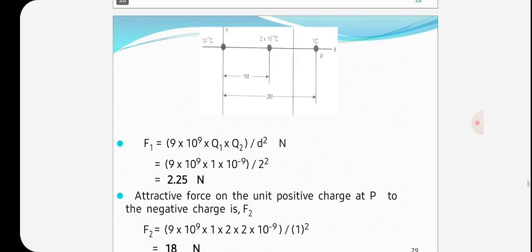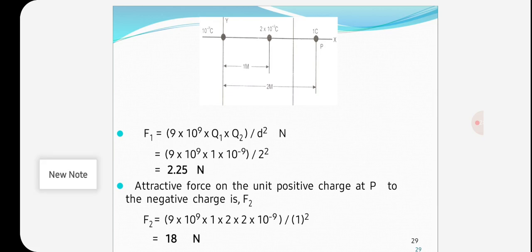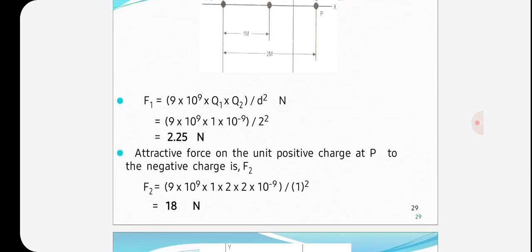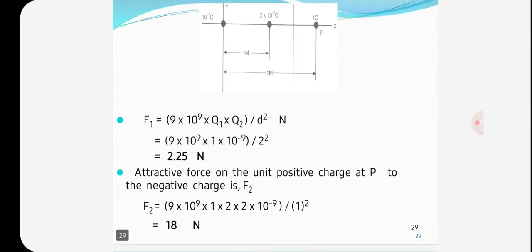The attractive force on the unit positive charge at P due to the negative charge is F2. So F2 is equal to 9 into 10 to the power of 9 into 1 into 2 into 10 to the power of minus 9 by 1 square, where 1 is the distance, and 2 into 10 to the power of minus 9 is the second point charge at 1 meter distance. So on calculation, F2 is 18 Newton.